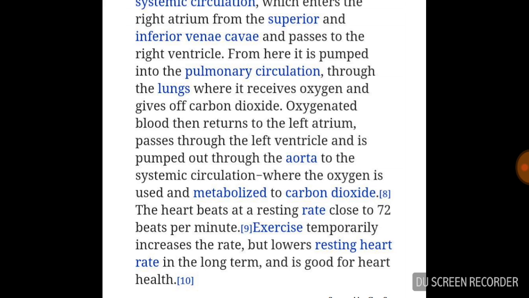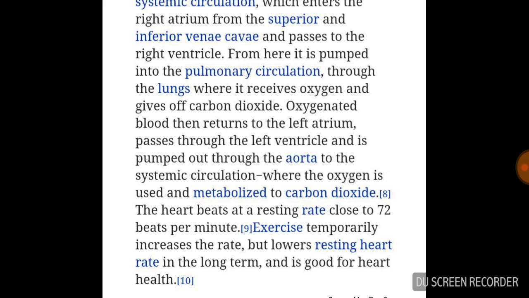From the left ventricle the blood is pumped out through the aorta. The aorta is the biggest artery in our whole body. With the help of the aorta, the blood goes to every part of the body through systemic circulation to give oxygen, where the oxygen is used and metabolized to carbon dioxide.